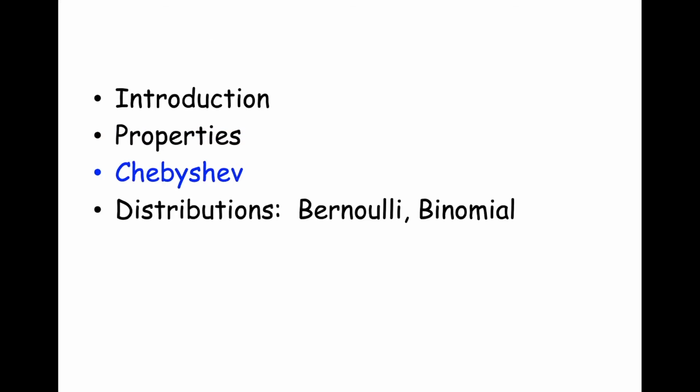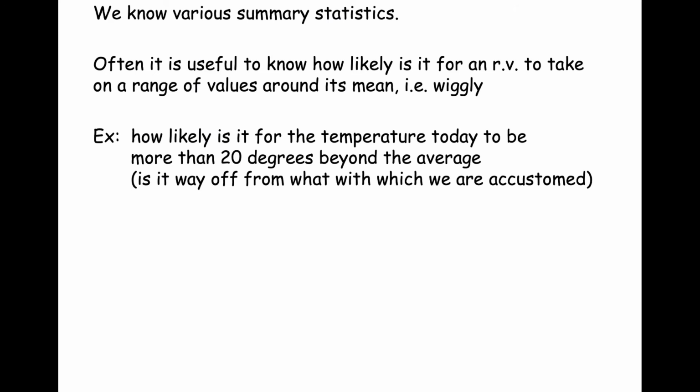So why don't we jump right into Chebyshev's inequality. Now, we know various summary statistics. We talked about the mean, the center of the distribution. We talked about the variance, the standard deviation, and the covariance and the correlation. And often, when you're thinking about a measurement system or random variable, it's useful to know how likely that random variable is going to take on a range of values around the mean.